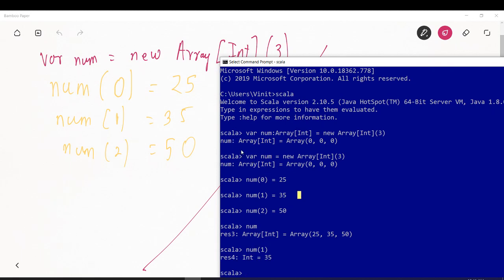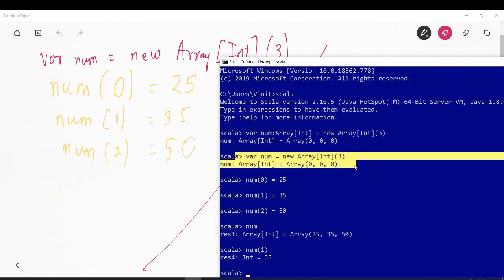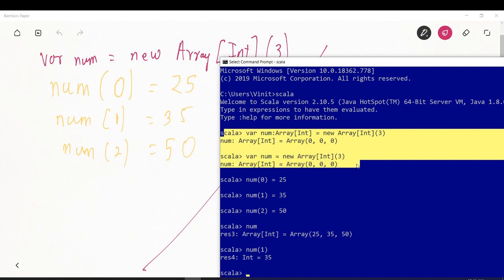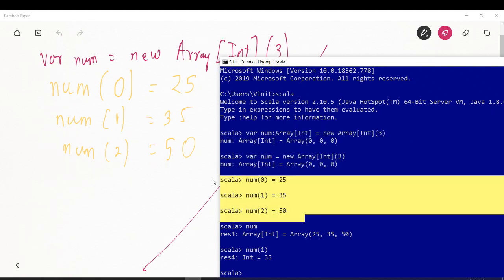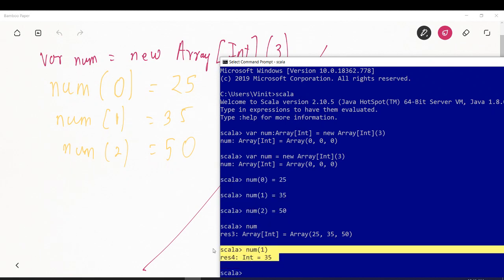So this is how you declare an array. You have declared an array. There are two ways by which you can declare an array. This is how you assign some value to an array. This is how you access some element out of an array.